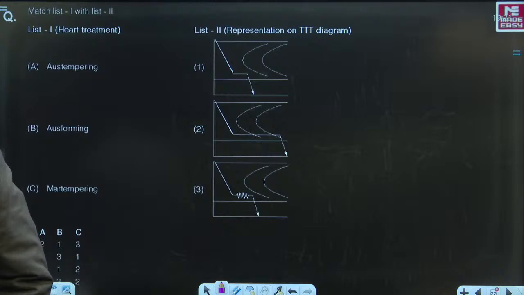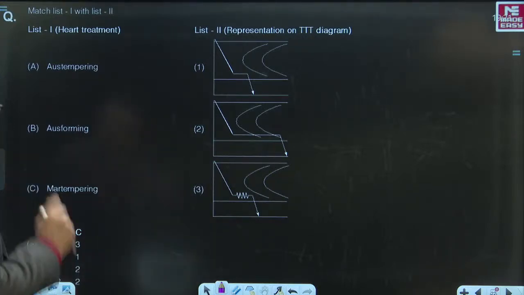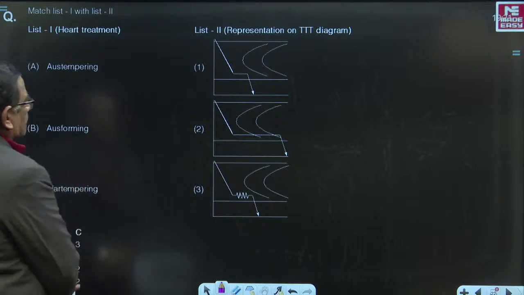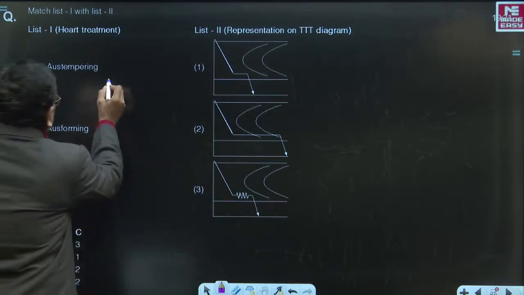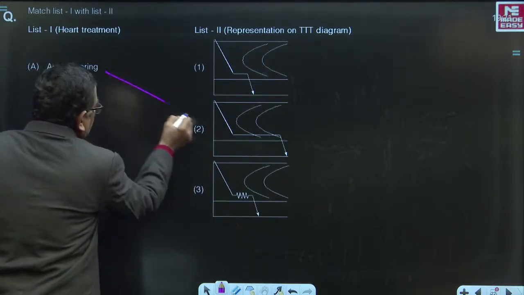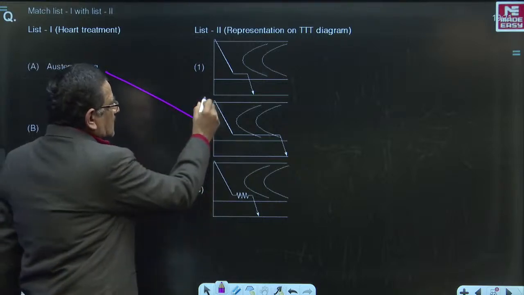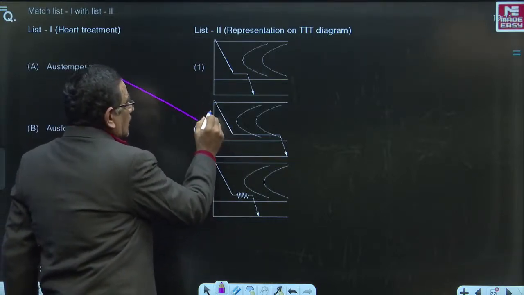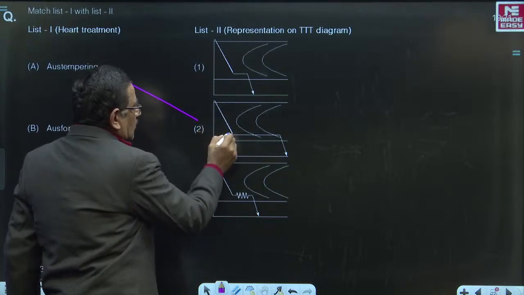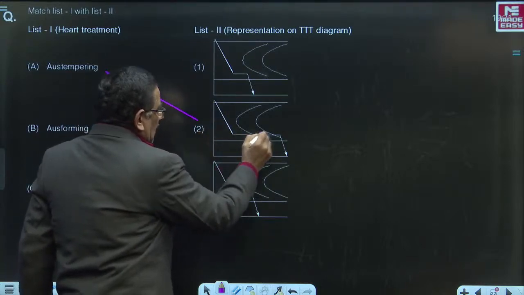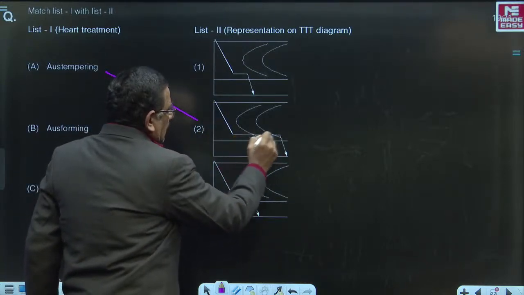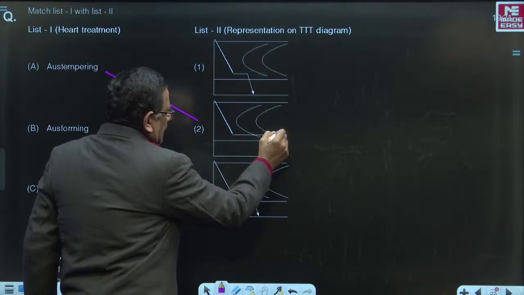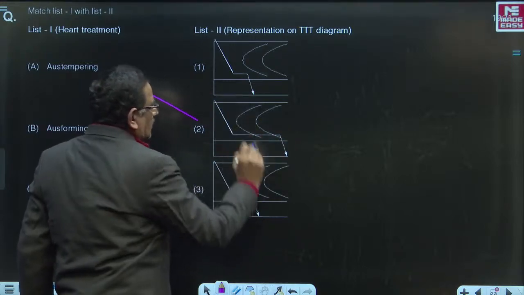What is the correct choice? It should be 2, 3, 1. Austempering goes with the 2 here, because in austempering you are going to use a cooling rate more than the critical cooling rate, and then isothermally hold the steel until the cooling curve enters into the bainitic region, then you will cool it to room temperature.